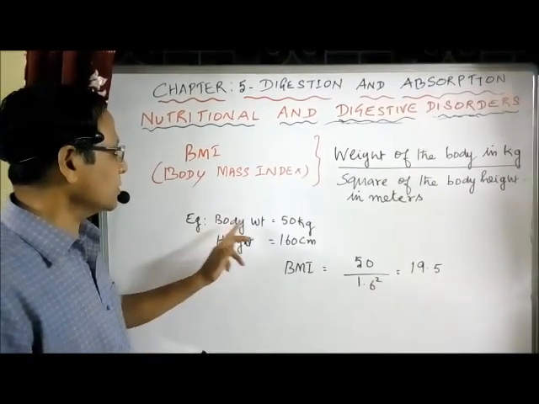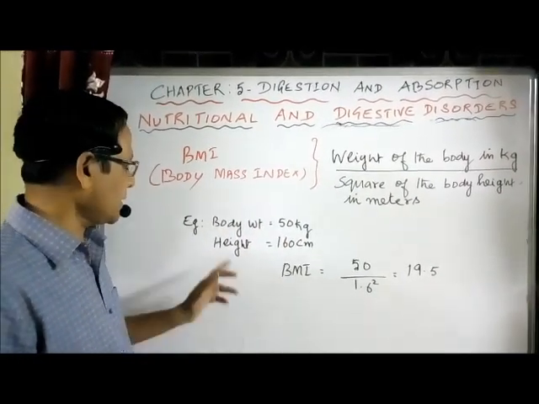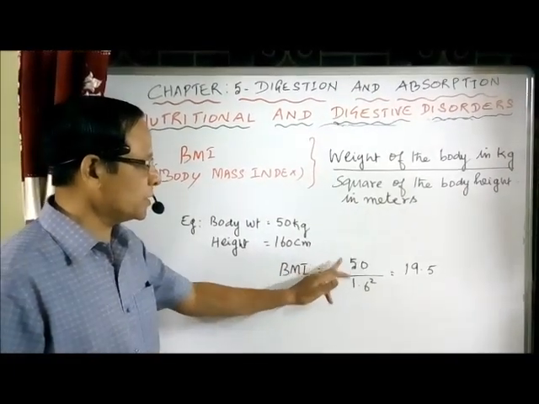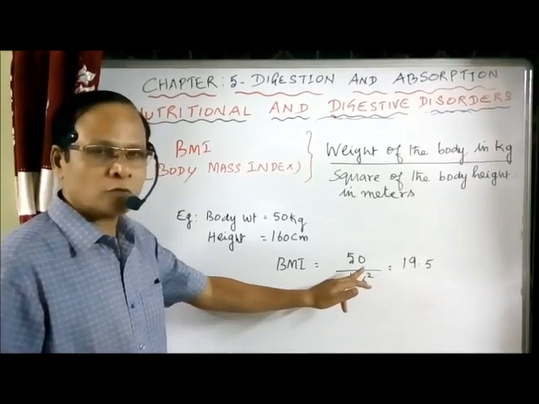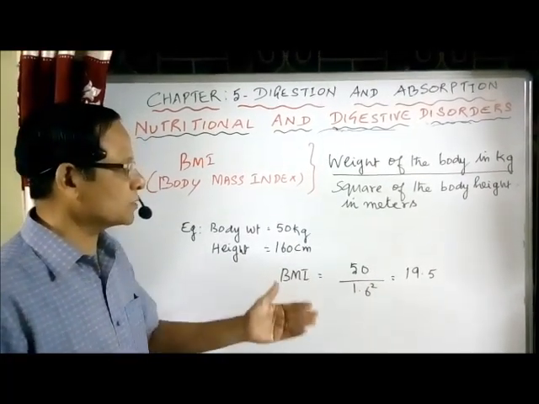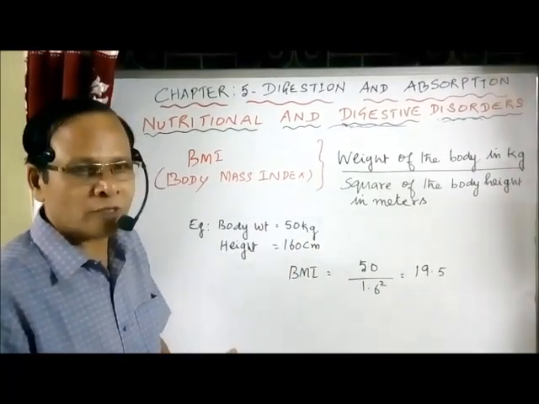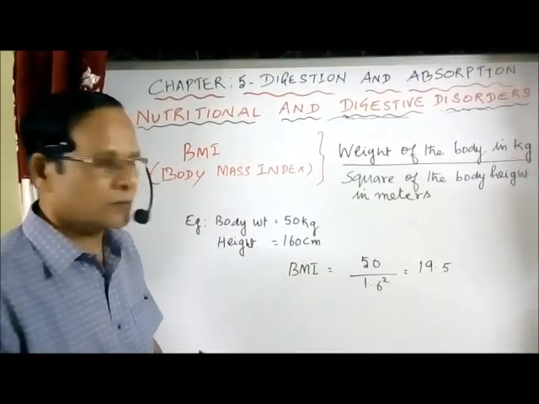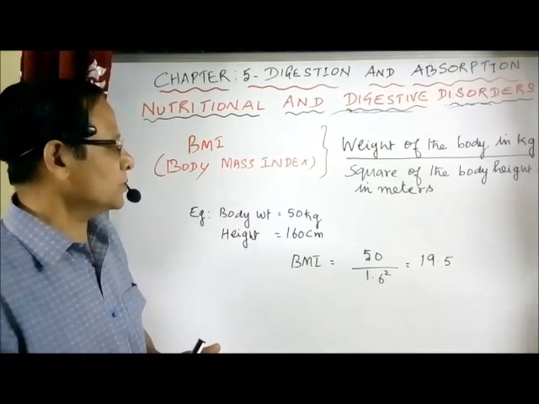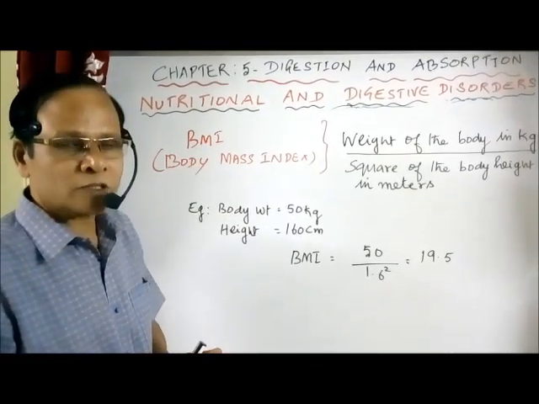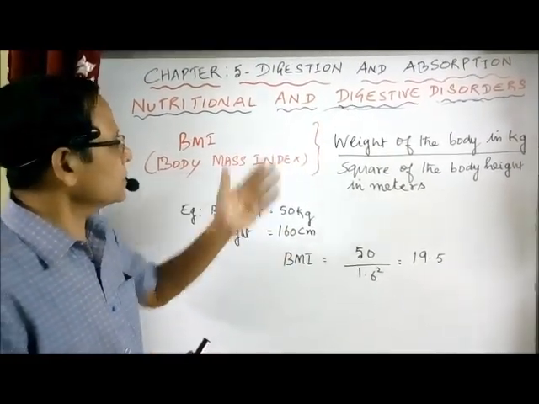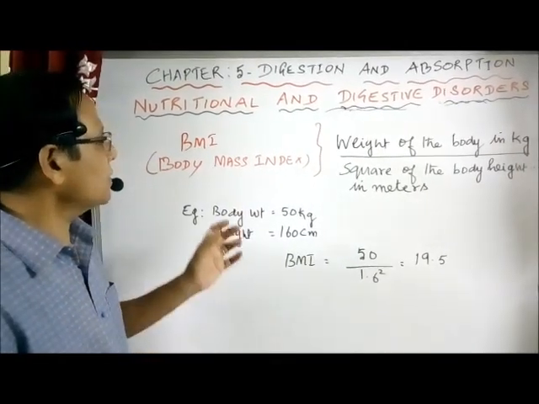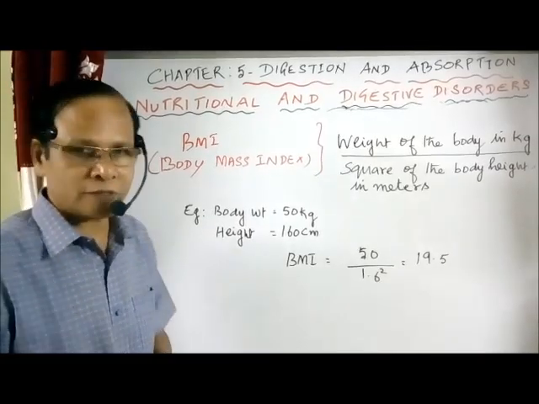Suppose we take the body weight as 50 kilograms and the height as 160 centimeters. Then BMI is equal to 50 divided by 1.6 squared, which is equal to 19.5. It is in the normal range. So we have to take the weight as well as the height. When a person's BMI is above 25, then he is said to be obese. Okay, that's about how to calculate obesity.